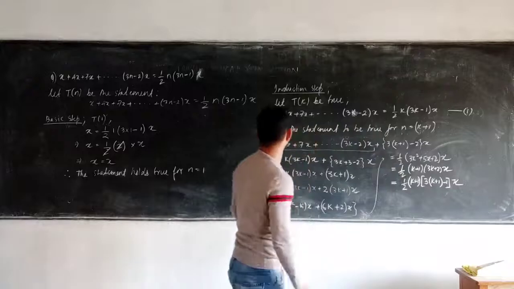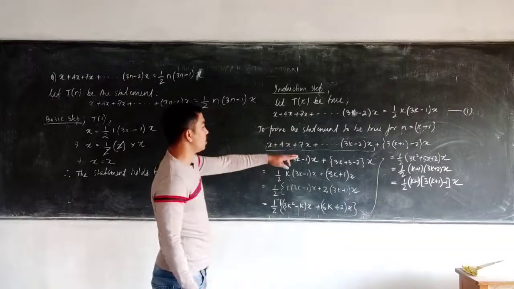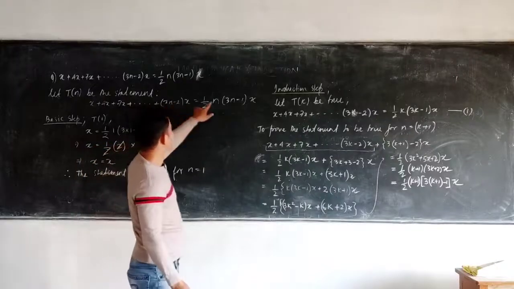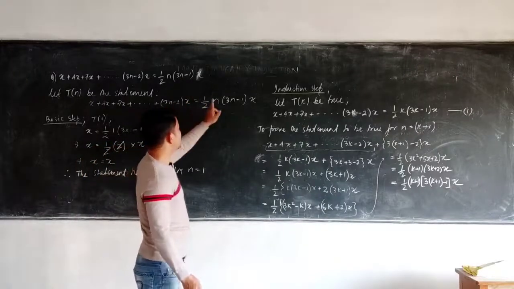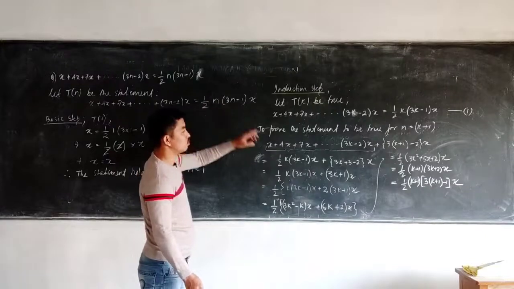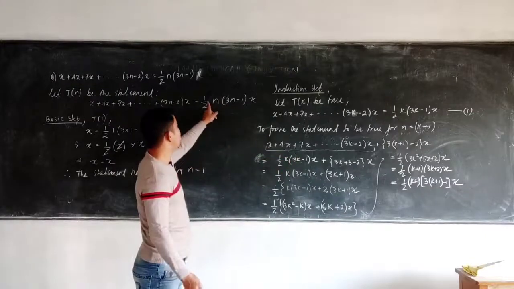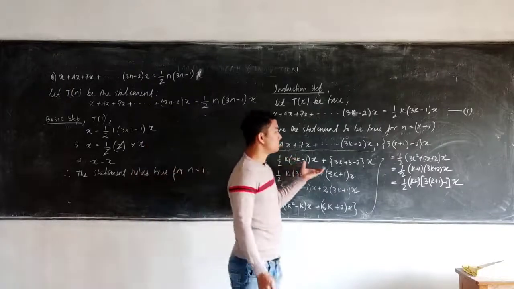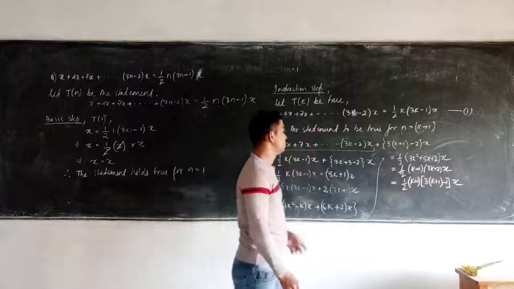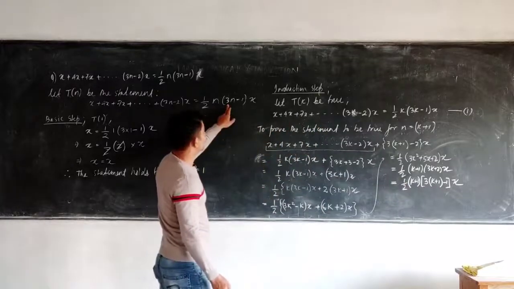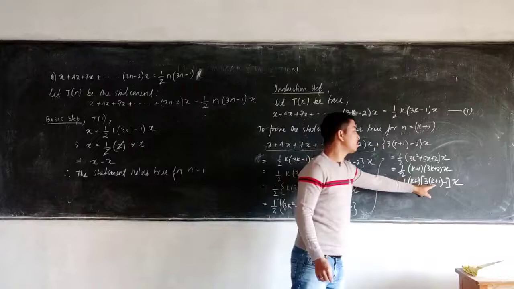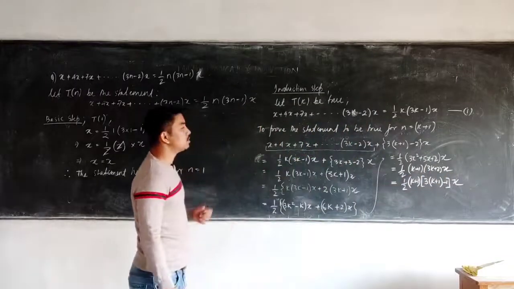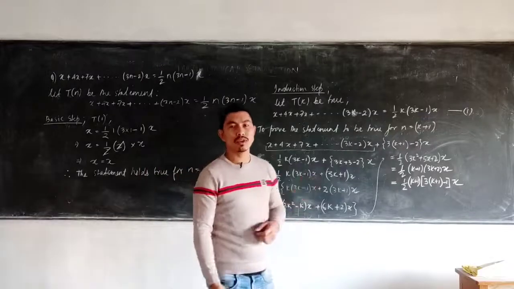Finally, when we compare the first given statement and this one, in the given statement, wherever there is n, on the other side it should be k plus 1. So you compare the last and this one. It is half n there, here it is half k plus 1, because I was trying to prove this to be true for the value k plus 1. Here it is 3, and in place of n, I got k plus 1 minus 1 into x. So hence we can say that the given statement is true for all the values of n.